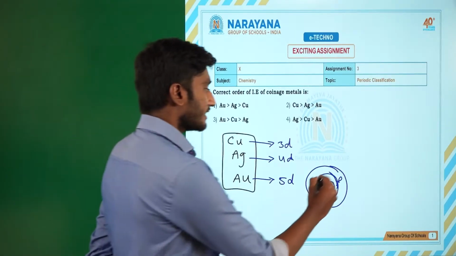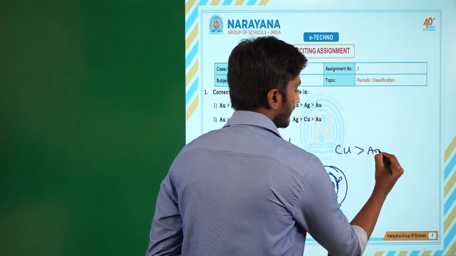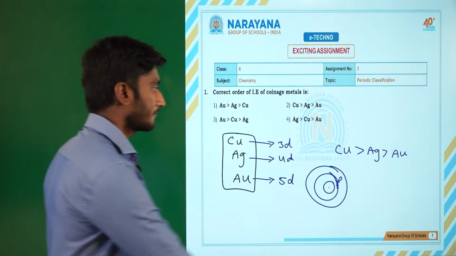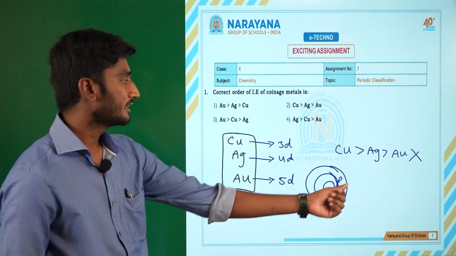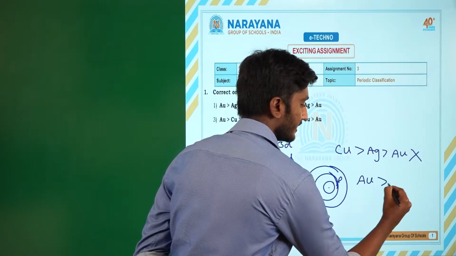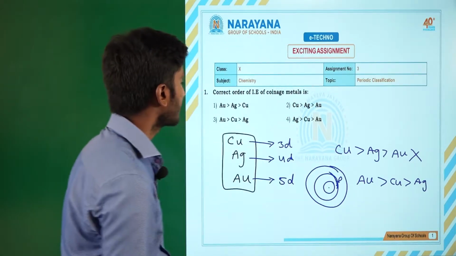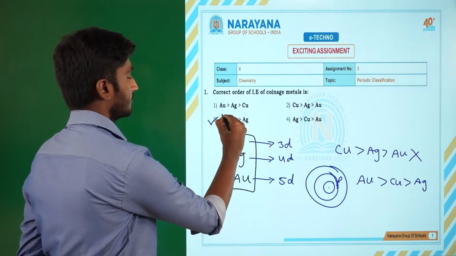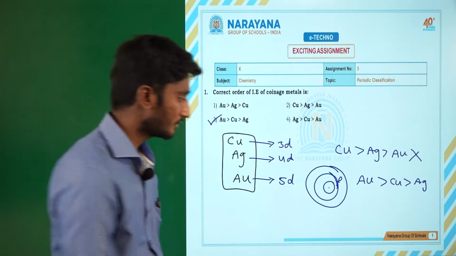Generally we assume that the ionization energy order is like this, but it is actually wrong. Due to the poor shielding effect of the f orbital present in gold, it comes first. So it should have more ionization energy than copper, then silver. So which option is the answer? Option number 3. The third one is the correct answer for this. So we'll go to the next question.